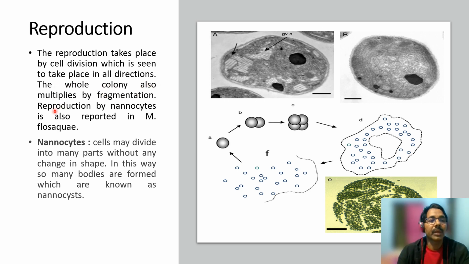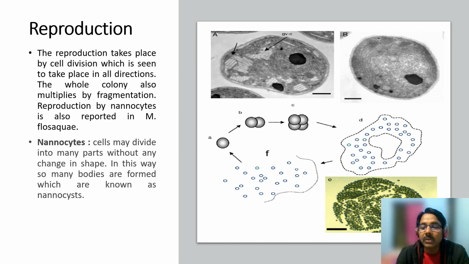The whole colony also multiplies by fragmentation. Reproduction by nannocytes is also reported in some species of Microcystis. So fragmentation also occurs. Suppose this is a large colony, and due to some environmental condition, it breaks into two parts. So each part starts behaving as a new colony. So fragmentation is another means of reproduction.